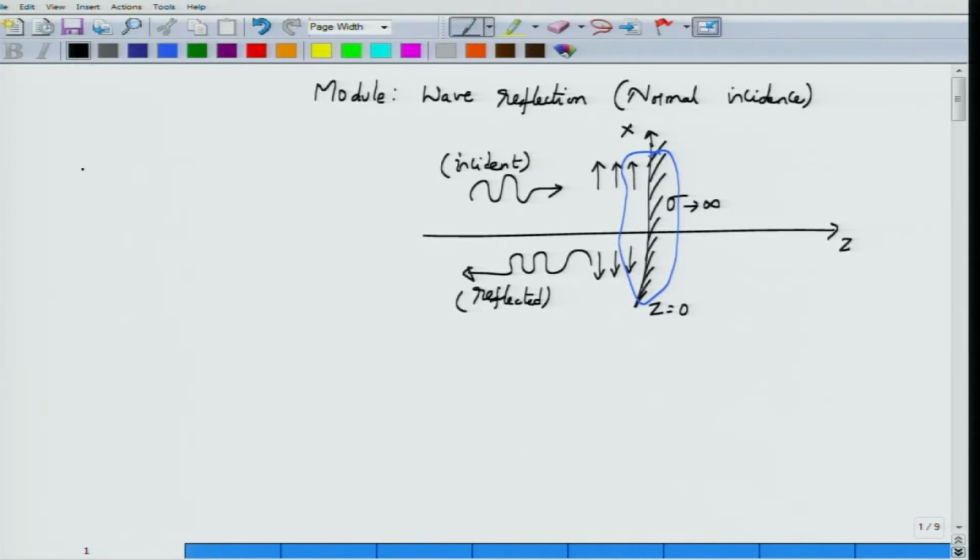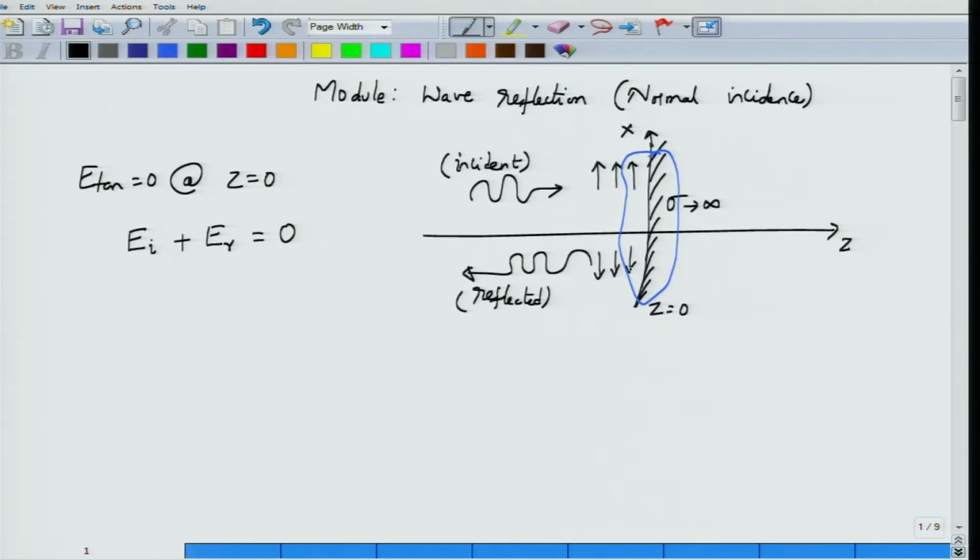Since the tangential electric field must be equal to 0 at the boundary z is equal to 0, we will have E incident amplitude plus E reflected amplitude must be equal to 0. Together they must add up to 0 because there is no tangential component of the electric field.